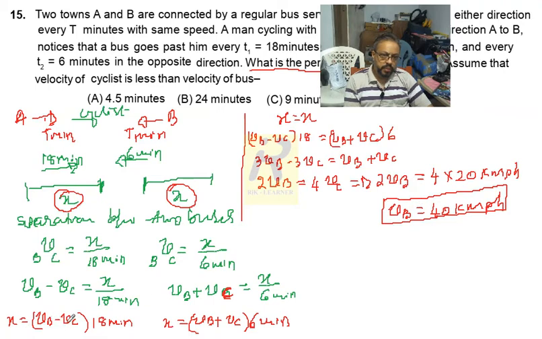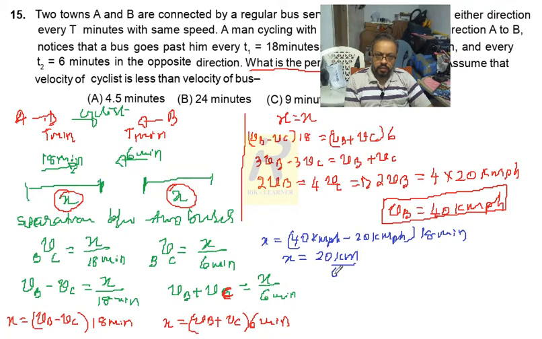So x equals VB minus VC into 18. Now I do the calculations for x. x equals VB, which is 40 km per hour, minus 20 km per hour, the cyclist speed, multiplied by 18 minutes. 20 km per hour is nothing but 20 by 60 per minute, into 18 minutes.